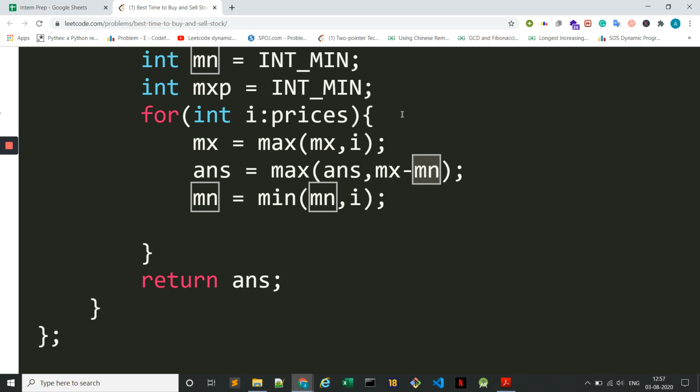So what I want is to calculate the maximum value minus the minimum value, but the condition is my maximum should always be after my minimum.